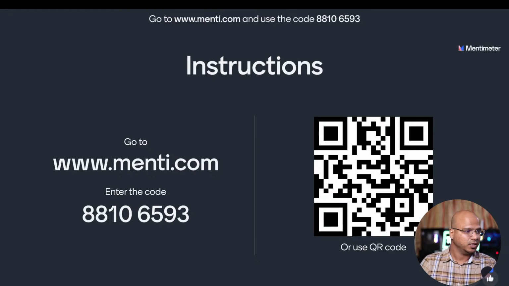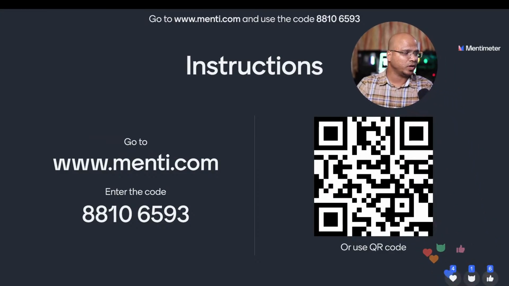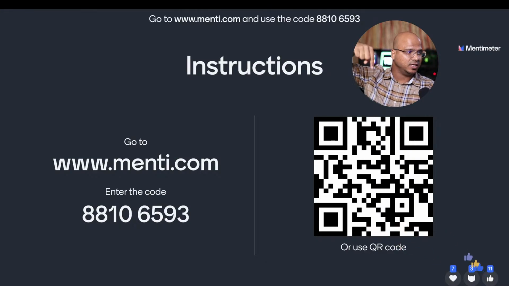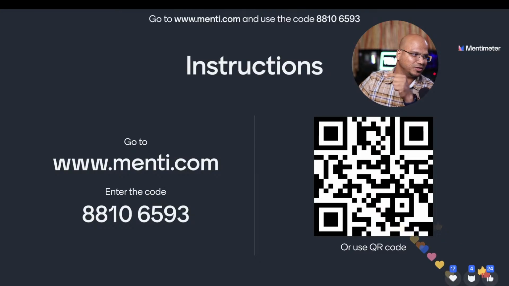Okay, great. So this is how you can join the quiz. Let me know if you can see that. So that's the QR code you have to use. You can scan the QR code, or you can just go to the other option there, which is menti.com. So open your browser, go to menti.com and enter that code, which is 88106593.